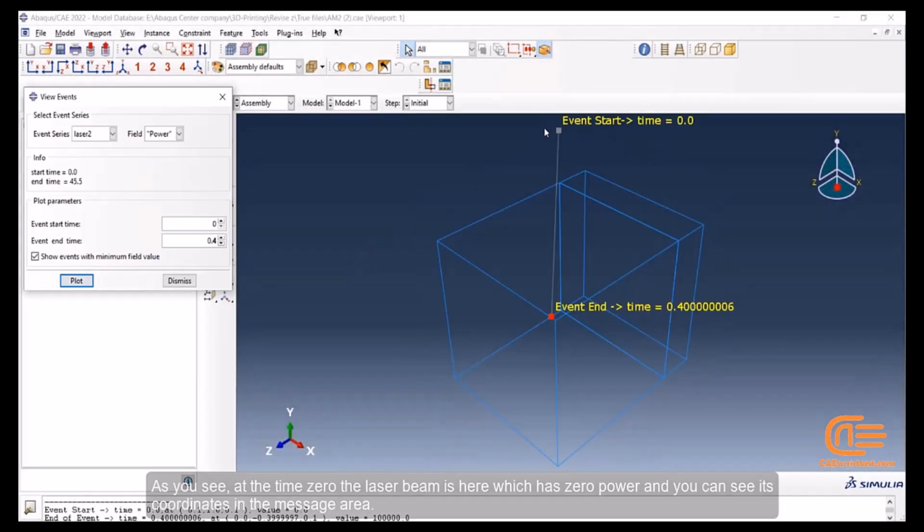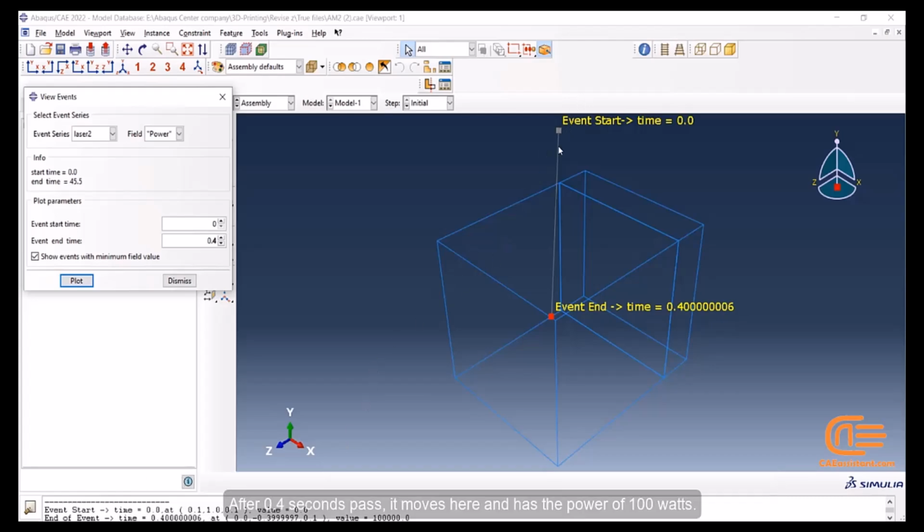As you see, at the time 0, the laser beam is here, which has 0 power, and you can see its coordinates in the message area. After 0.4 seconds pass, it moves here and has the power of 100 watts. You can see its coordinates in the message area, which are according to what we have in this file. And this is the starting point of scanning the first layer.